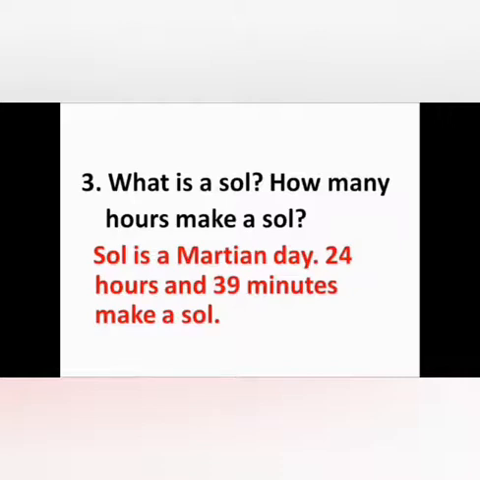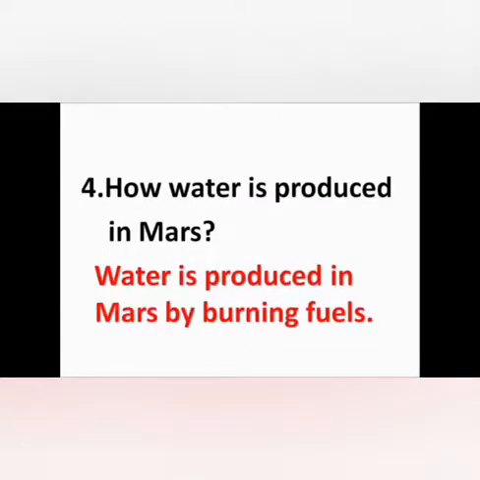So what is soul? Soul is a Martian day. In a normal day, we have only 24 hours, whereas in a Martian day, we have 24 hours and 39 minutes. So, soul is a Martian day consisting of 24 hours and 39 minutes. Okay, is it clear, children? Come, let's move on to the fourth question.